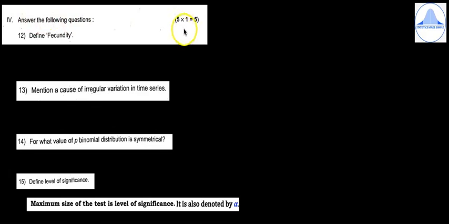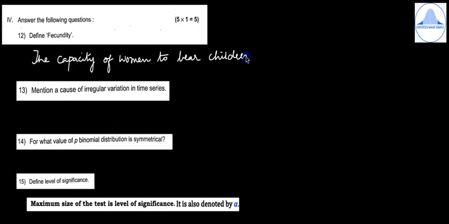Fourth mark, answer the following questions. 5 into 1 is equal to 5. Define fecundity. The capacity of women to bear children is termed as fecundity. So let's write the sentence. The capacity of women to bear children is termed as or is called as fecundity.